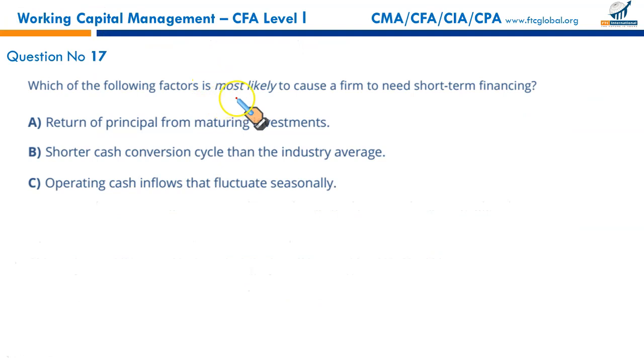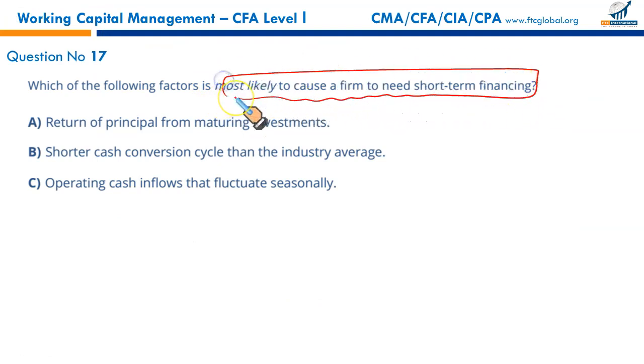Which of the following factors is most likely to cause a firm to need short-term financing? In which of these cases would we need short-term financing? A. Return of principal from maturing investments. We had made some investment of $100 million in some bonds. Now the money is being returned, the principal is being paid back.